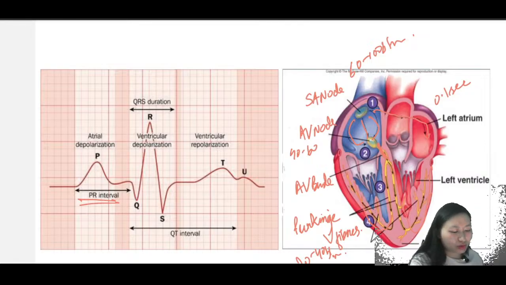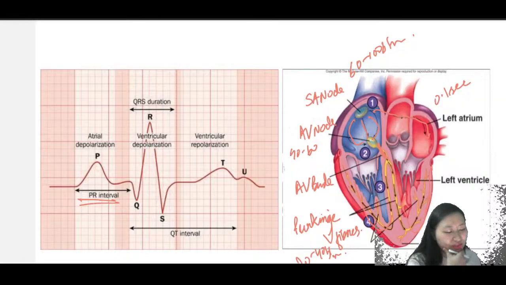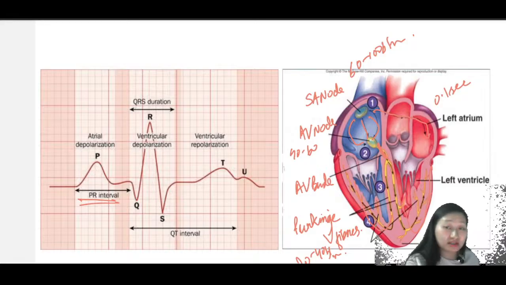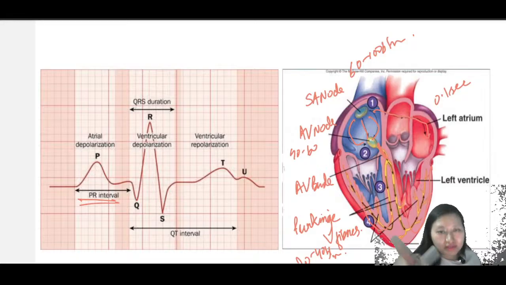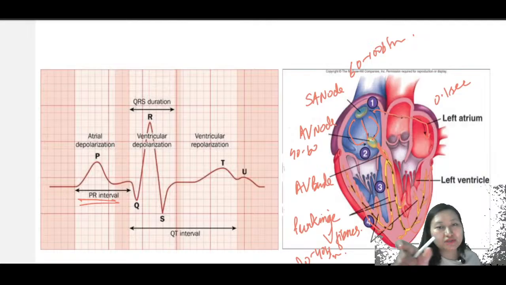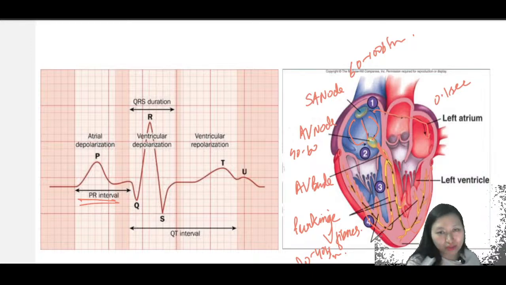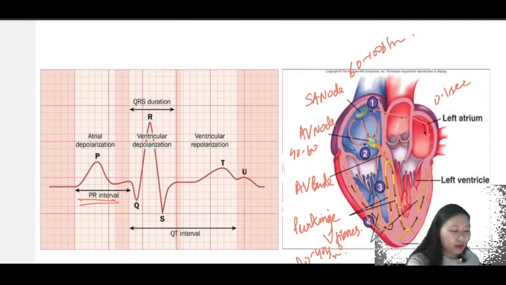Next, when you're looking into the QRS complex, we have ventricular depolarization, that is the ventricles are contracting. For QRS complex, when ventricular contraction is taking place, it is because the electrical conductivity has gone from the Purkinje fibers into the heart muscles, and it is one of the fastest traveling conduction systems, that is the Purkinje fibers. It will pass its electricity. Because of that, we will have the pumping of the heart, which is going to take place.